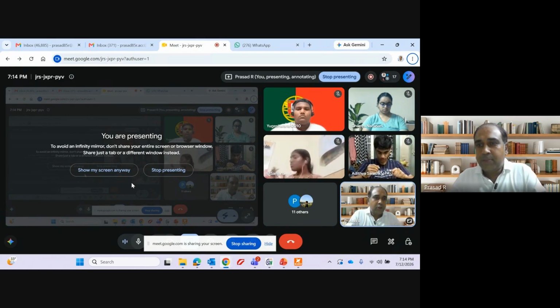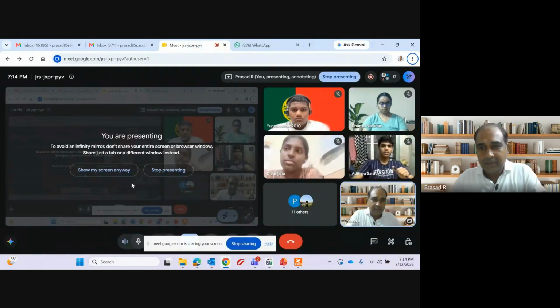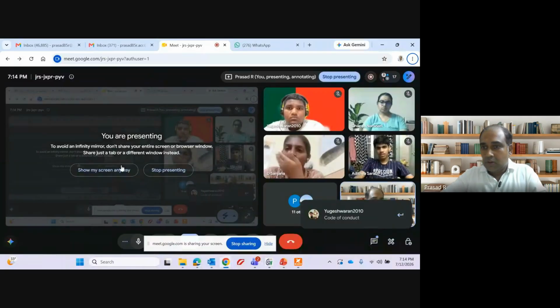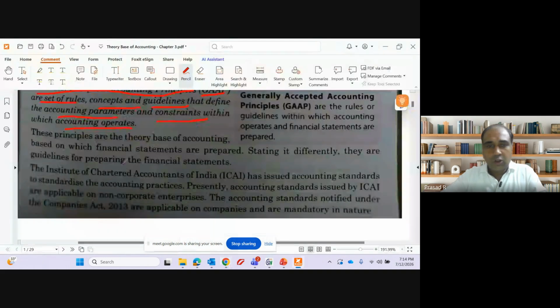Like there has to be a format of P&L, a format of balance sheet, something known as debit, something known as credit. What should be debited, what should be credited? What is an income, what is an expense? There have to be certain rules. So generally accepted accounting principles are a set of rules or a code of conduct, absolutely right.